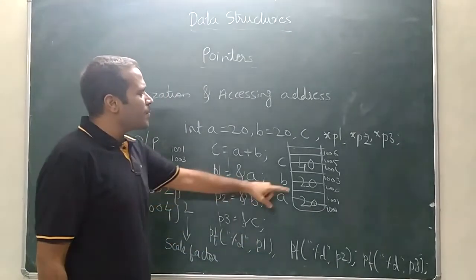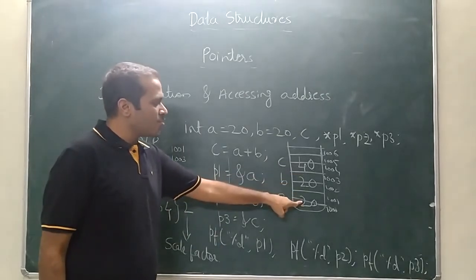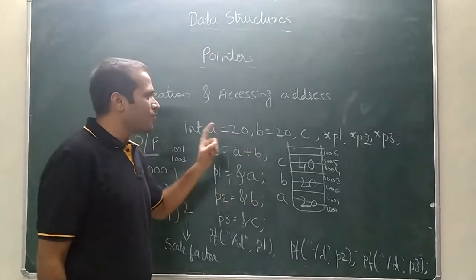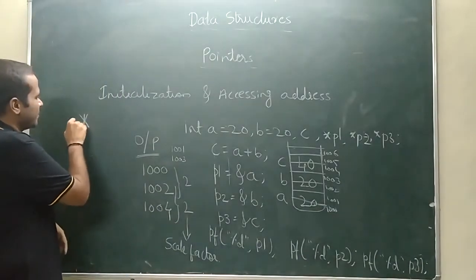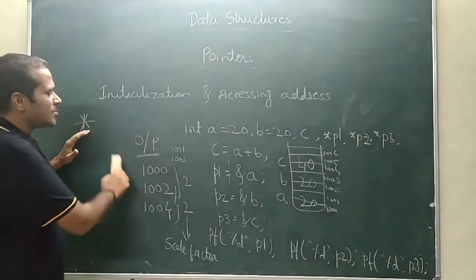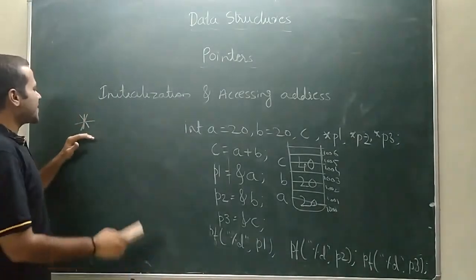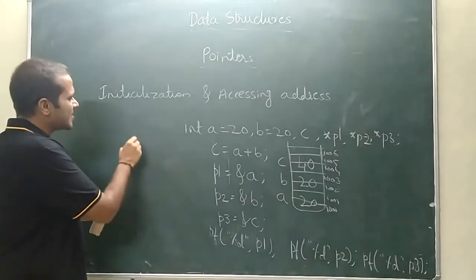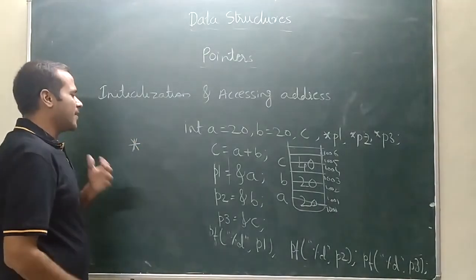So what if I need to print the values? What if I print the values stored as 20, 20 and 40? For that I need to use the star operator. So what is this star operator? This star operator is called the indirection operator or dereference operator.